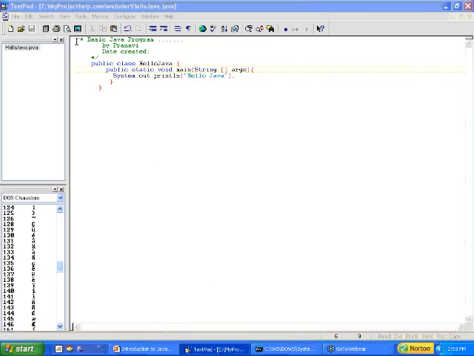Here, these are called comments. With TextPad, it usually displays in different colors. If it's a Java reserved word, it displays in blue color, and it differentiates with the colors. So here in the comments, I have written that it's a basic Java program. It was created by me, and